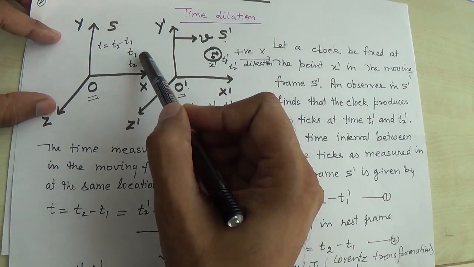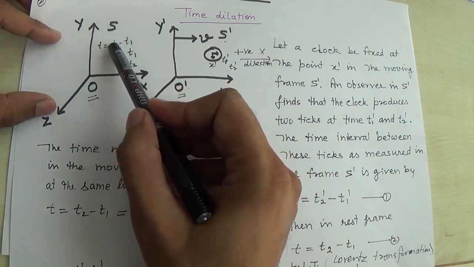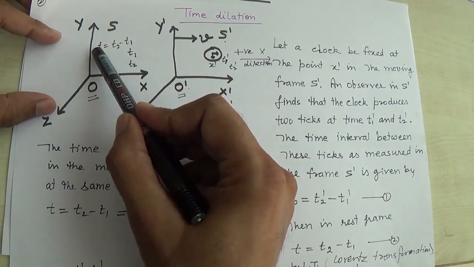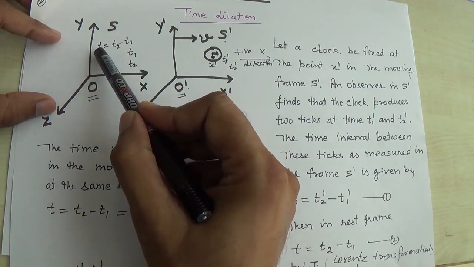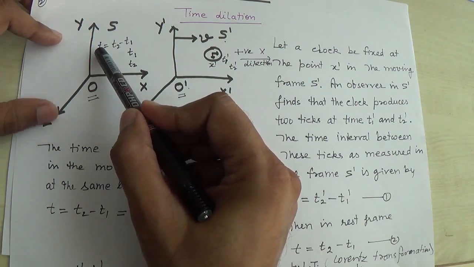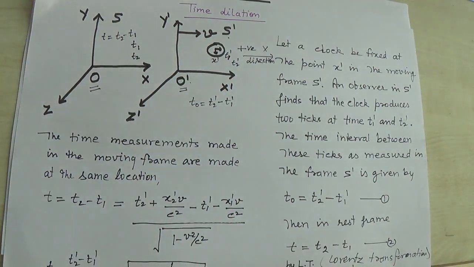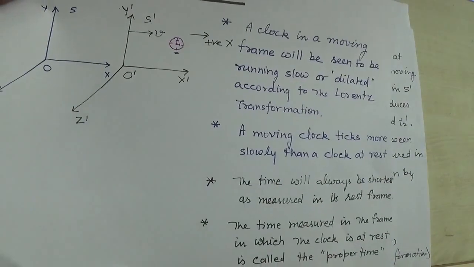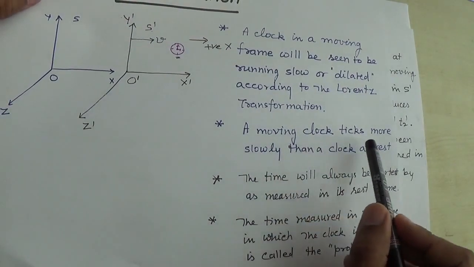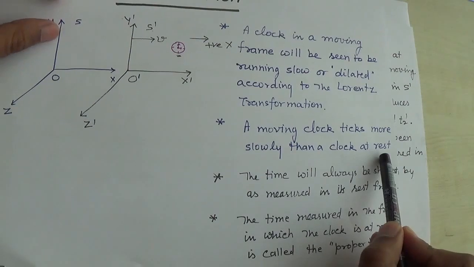So the time interval of these two ticks will be t2 minus t1, and the time interval defined for that observer is t. So now we have seen that this is slower for the observer O, as we mentioned in our first slide that a moving clock ticks more slowly than a clock at rest.